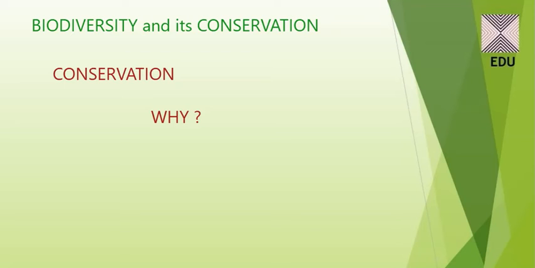If we don't have these plants, can we take these things for our use? I think no. So this can be one of the factors as to why we should conserve biodiversity.